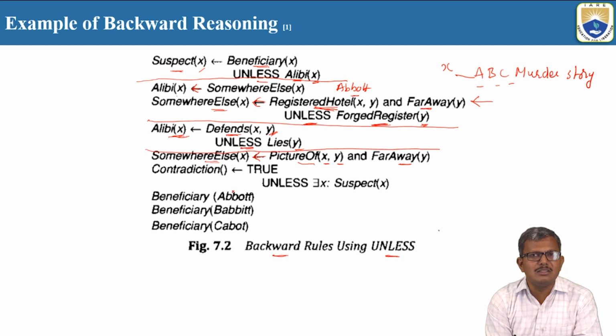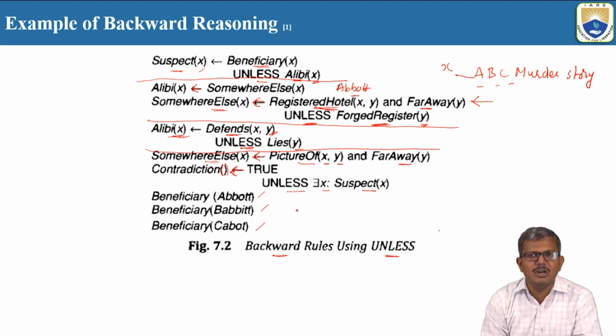It is somewhere else. But what happens there? Again, there are going to be some contradictions. So some contradiction function we are going to make use of here. What will the contradiction have? It is going to be true. It is going to imply the contradiction unless someone is the suspect. So in this particular case, we include that Abad, Babit and Kabat are the beneficiaries. Okay, so in this case, we are going to include both the things: which support ABC and which may not support ABC.